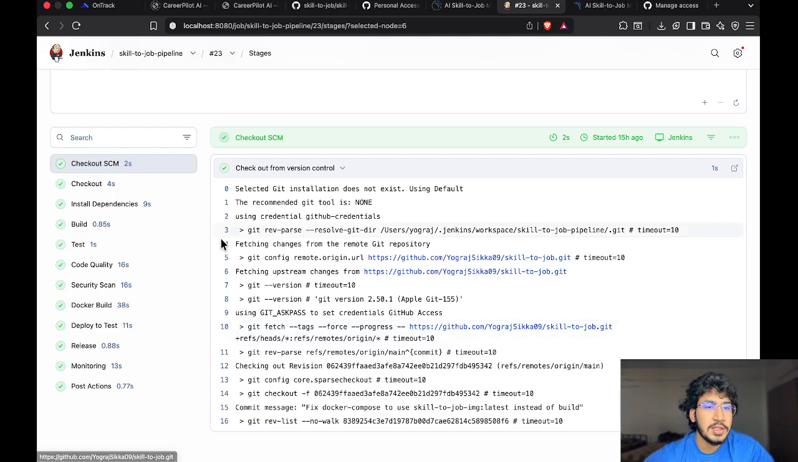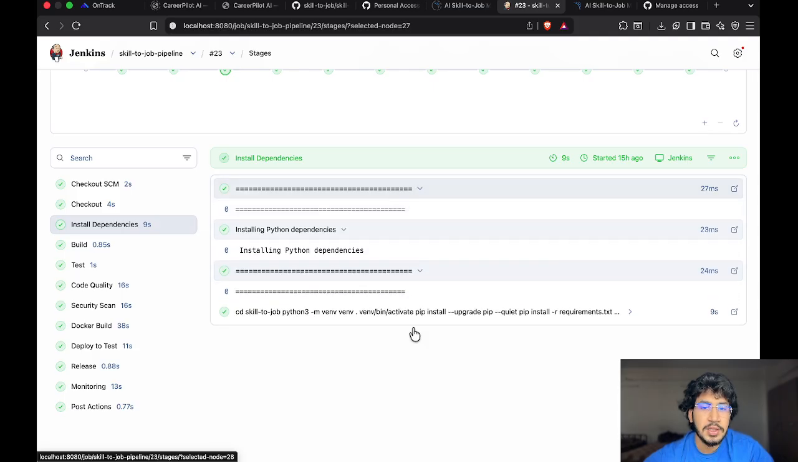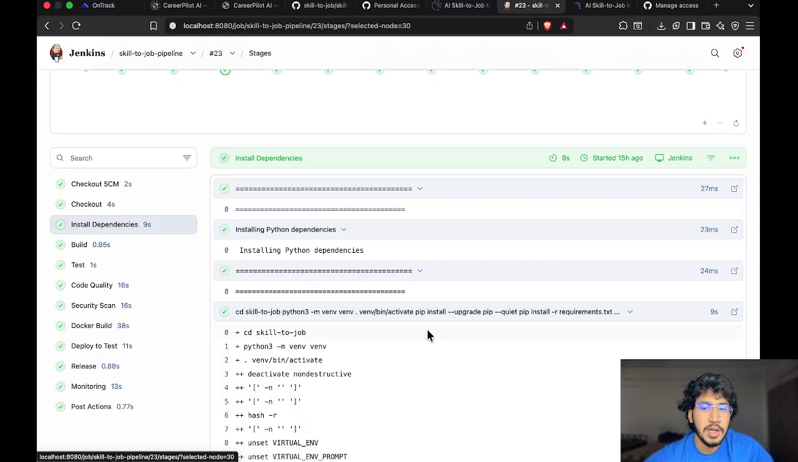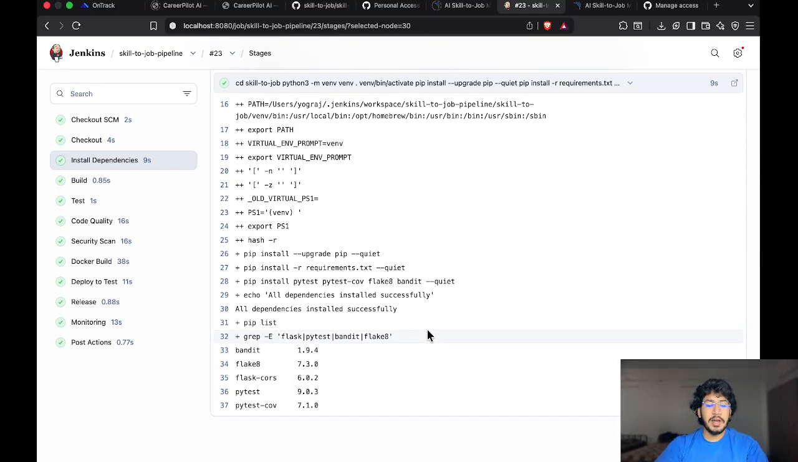So now let's discuss the install dependencies. So these are all the dependencies. I will show you each and every dependency here. These are the dependencies for which we created a Python virtual environment and installed all the required packages. You can see it installing Flask, Gunicorn, PyTest, Bandit, Flake8, and the other dependencies as well.